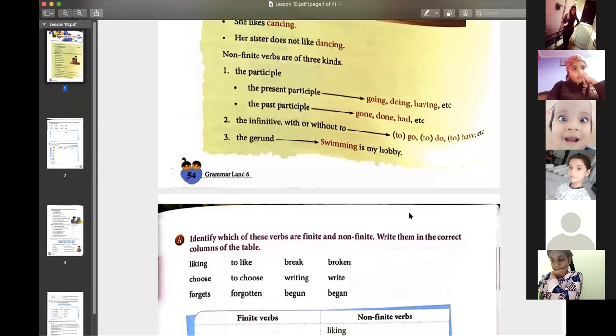We have already studied that a sentence starts with the subject. Yes? Subject, or what? Noun or pronoun? If I say swimming is my hobby, what is swimming here? It is a noun. If I say swimming is fun, what is fun? Swimming. I can answer the question of what: what is your hobby? Swimming. So when a verb becomes a noun, it becomes a gerund, and a gerund is a non-finite verb because it is not changing according to my sentence.